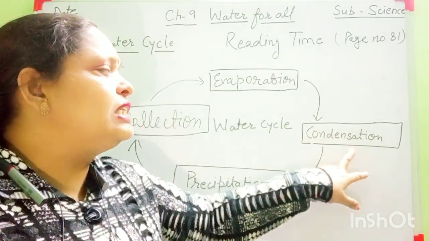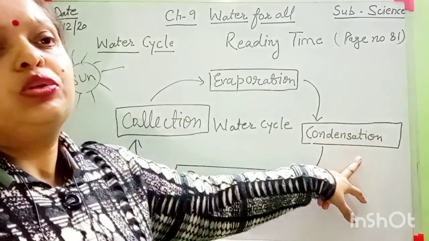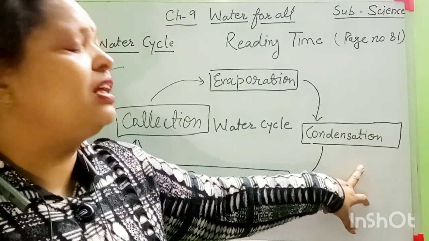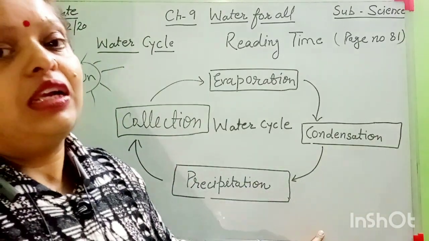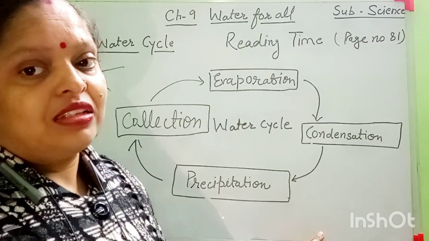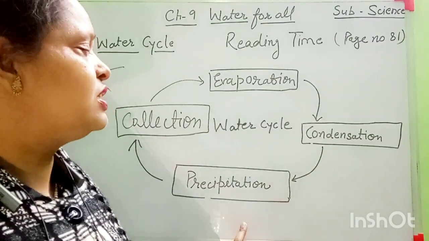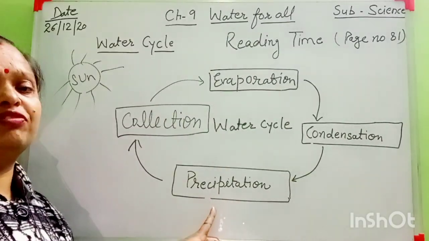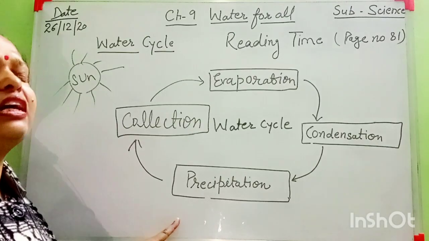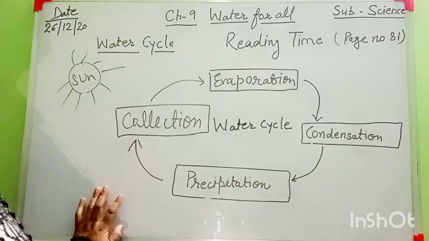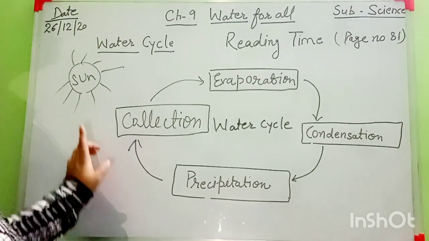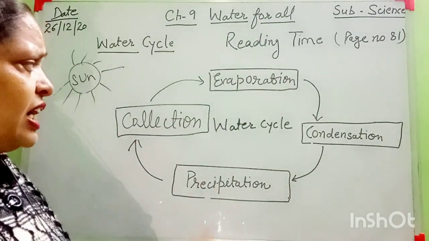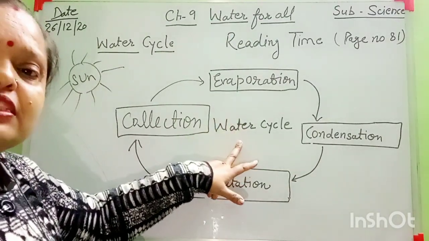Okay. And these small tiny drops merge together and they make big large drops. And after some time they fall down on the earth in the form of rain. This process, it means rain, is a process. This process is called precipitation. Okay. And after that, rainwater collects in a large number of water bodies like rivers and ponds. That process is collection. And this cycle is continuously running in our nature. And this is called the water cycle.